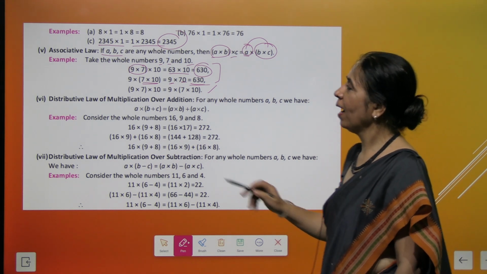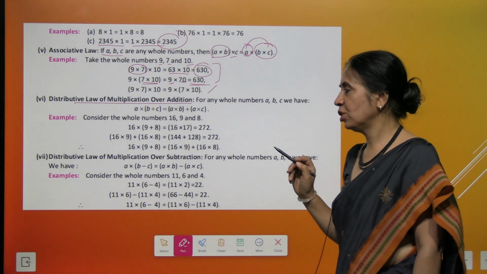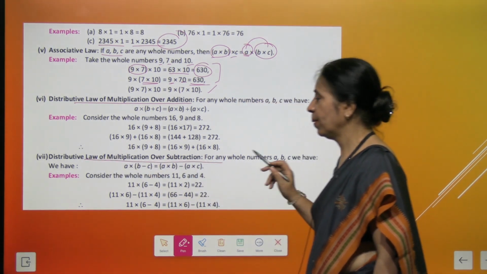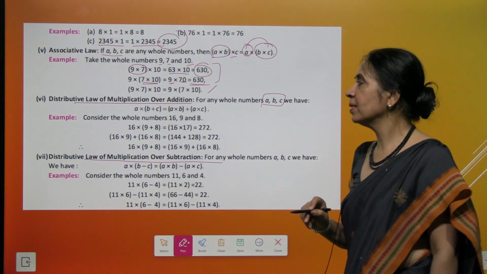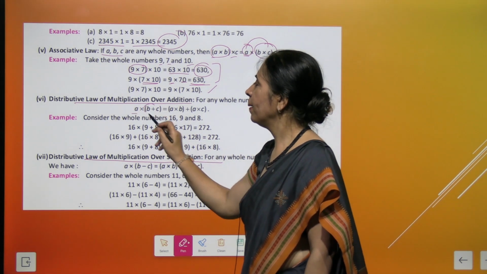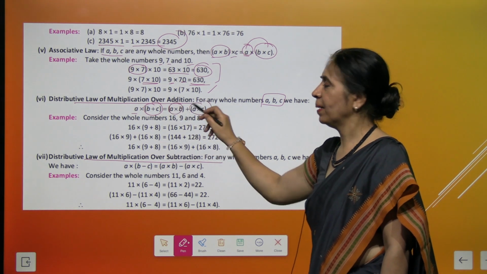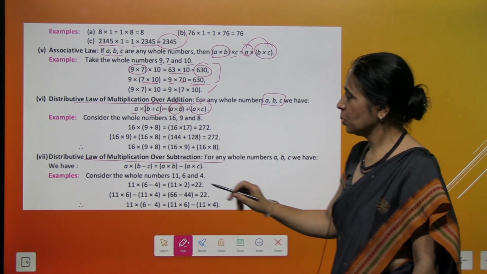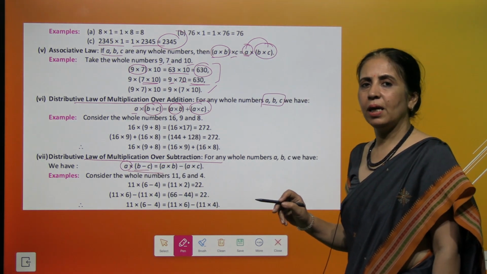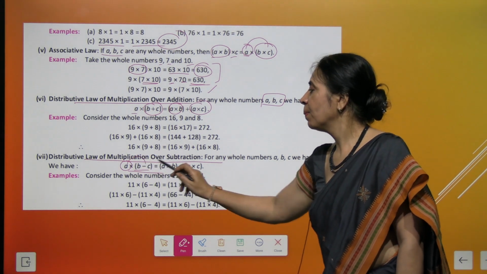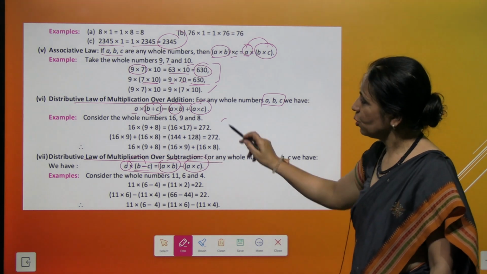One more property we have, that is distributive law of multiplication over addition and distributive law of multiplication over subtraction. So if we have three numbers A, B and C, then A multiply B plus C is equal to A multiply B plus A multiply C. And the same thing happens with subtraction. If we have A multiply B minus C, it will be the same as A multiply B minus A multiply C. And we have proved it over here.